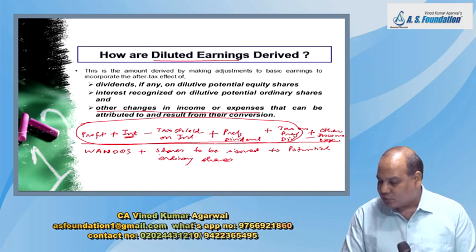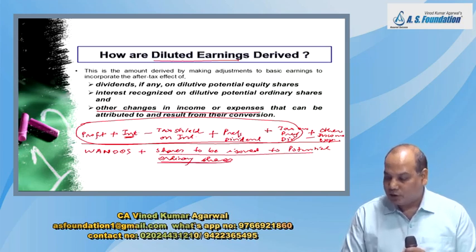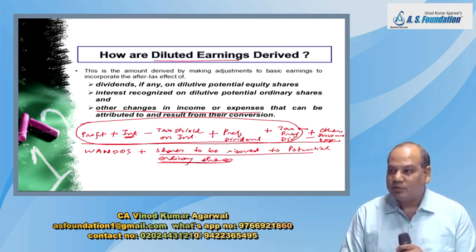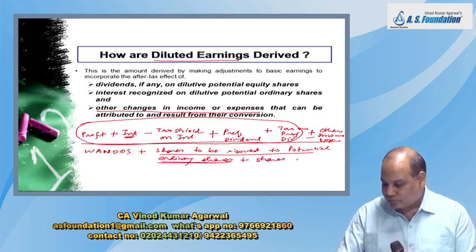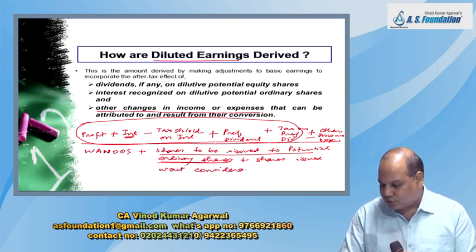So normally this calculation may be easy, but sometimes this calculation may be difficult when some consideration will also be paid by the potential equity holder. So in that case, this will become shares issued without consideration, like in case of ESOP. In case of convertible debenture, this figure is directly given to you.